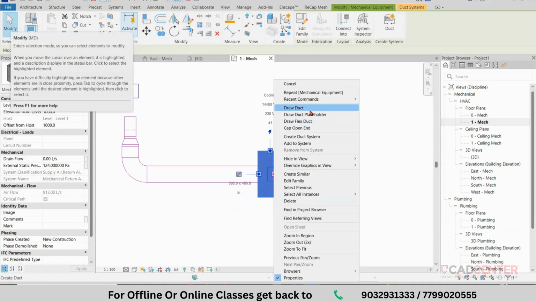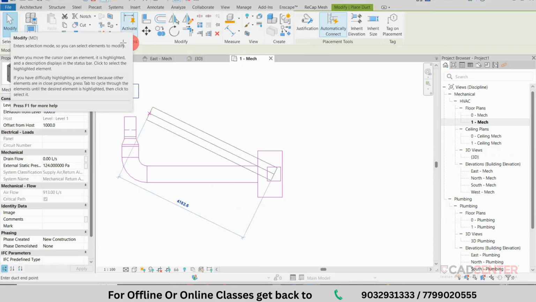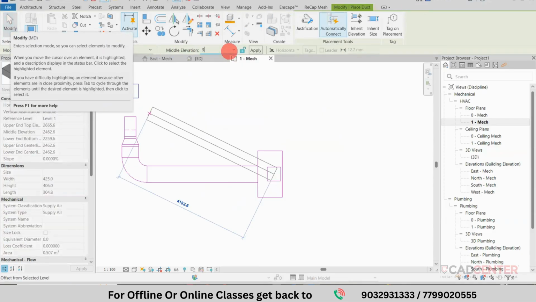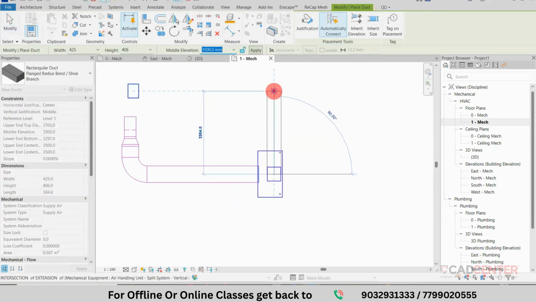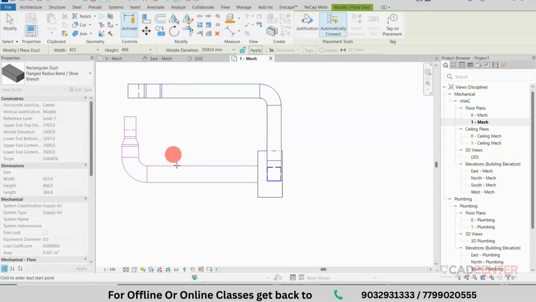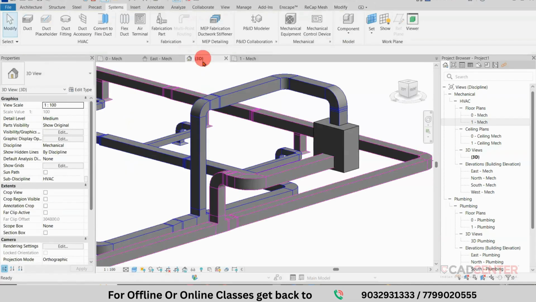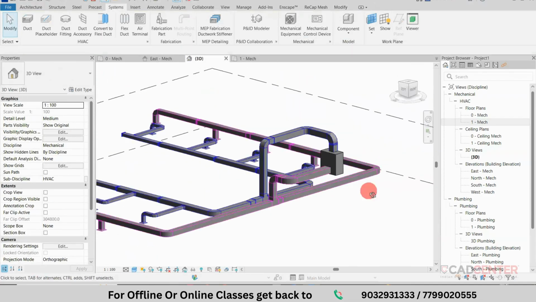Go to right click, go to draw duct, and you can change. Now we can see 3D. So that is connected to the height and it is connected to this area.